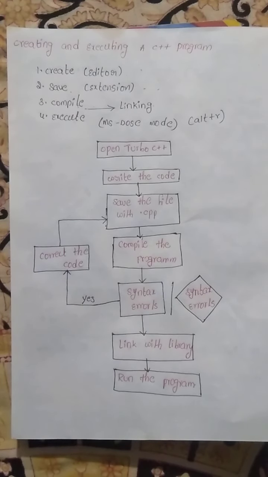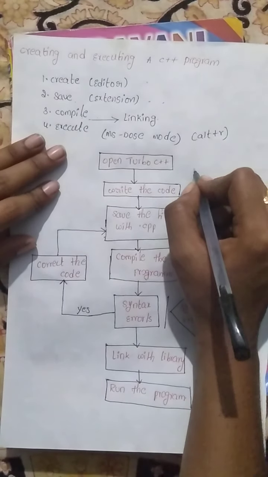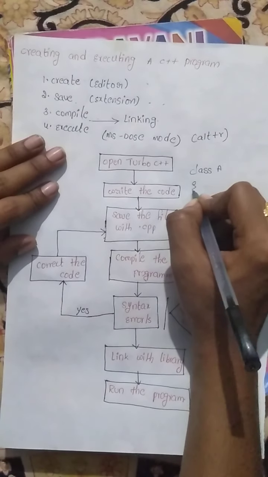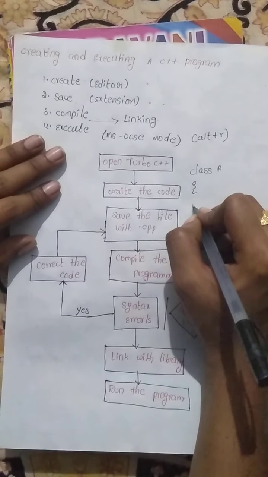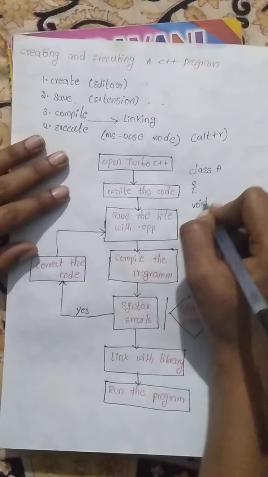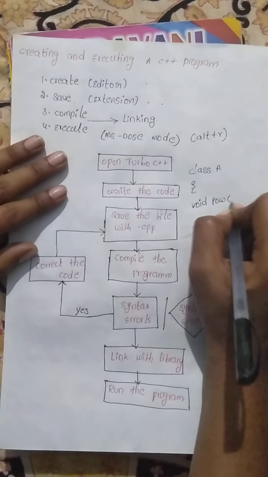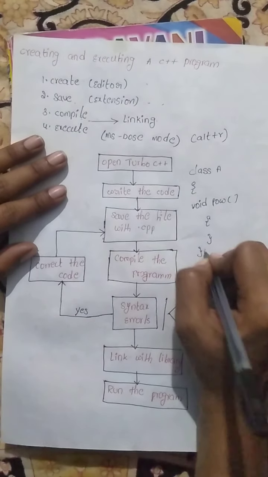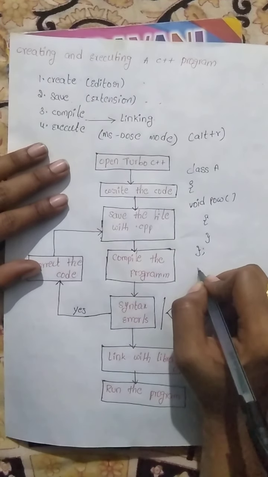For example, you take one class here, class A. In this class A, you write a void power function here, and you close the class here, and you write the main method.